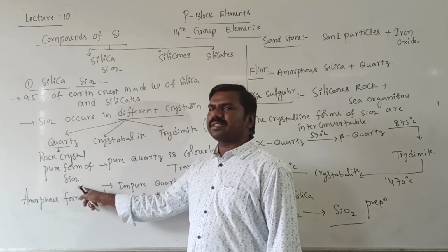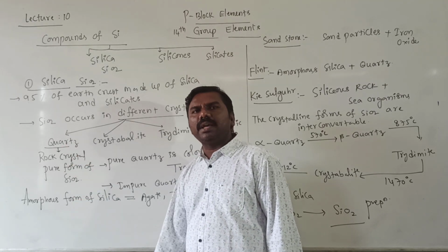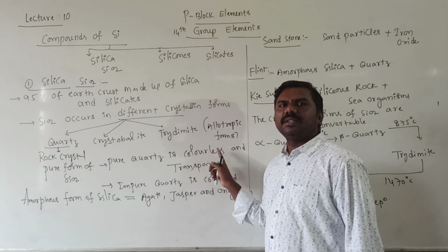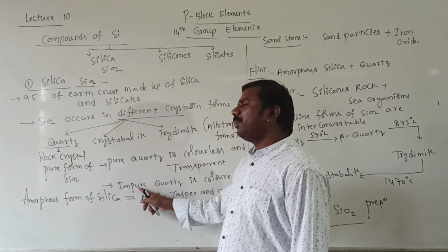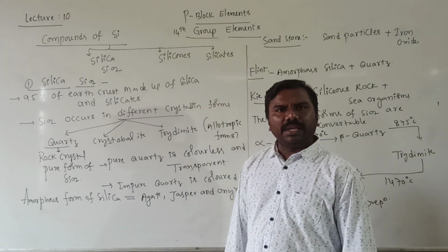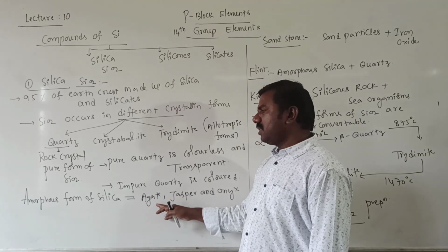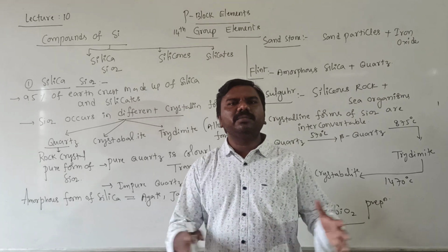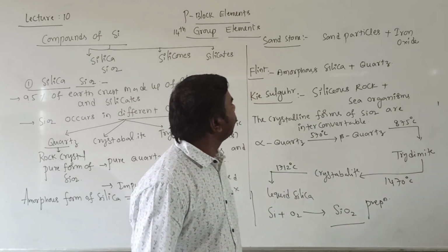Quartz is called rock crystal, the pure form of SiO2. The pure quartz is colorless and transparent because of its structure, and in the impure form the quartz is colored. These are all crystalline forms. The amorphous forms of silica are agate, jasper, onyx. These are different forms of silica in powder state, nothing but amorphous state.